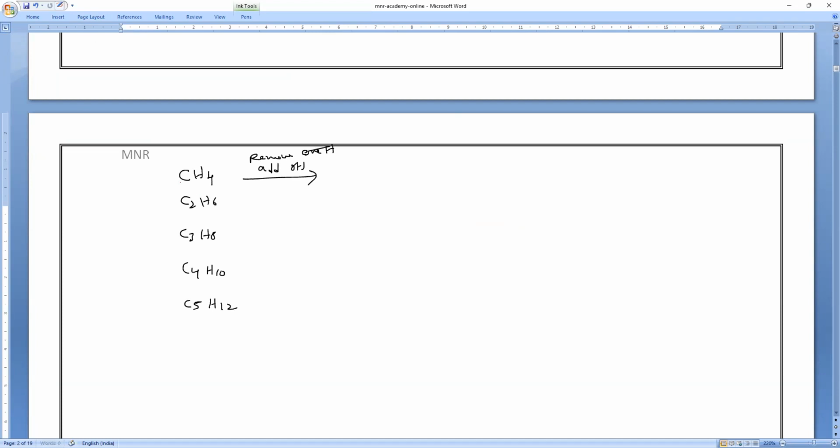So what will happen? Remove one hydrogen, it turns into CH3OH. Next, this one turns into C2H5OH. Next one, C3H7OH. Next one, C4H9OH. Next one, C5H11OH. Understood?